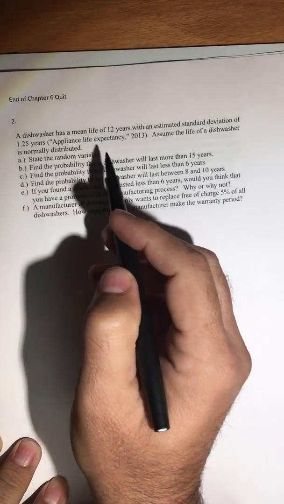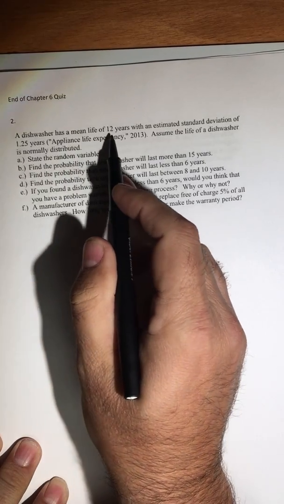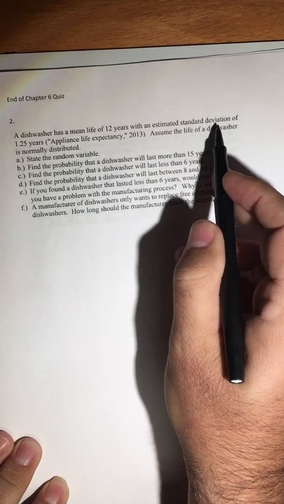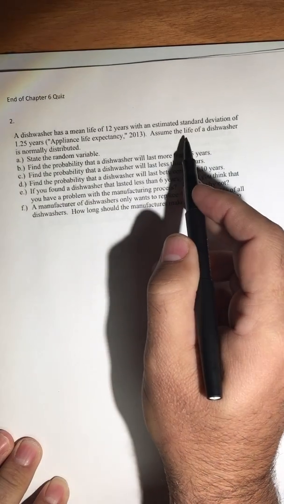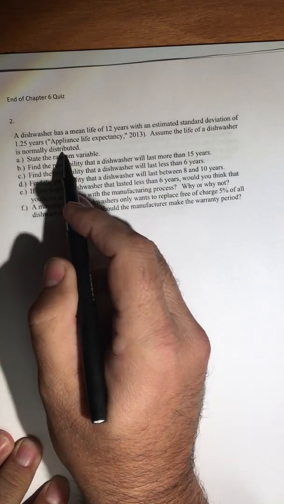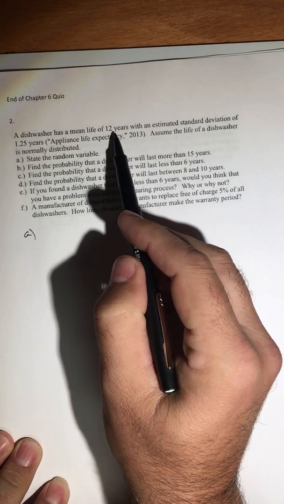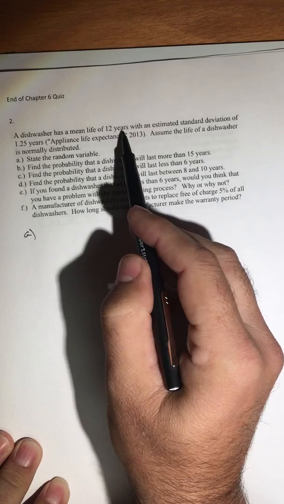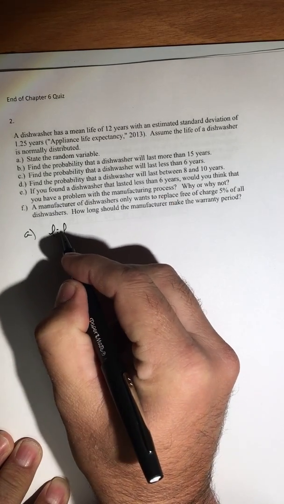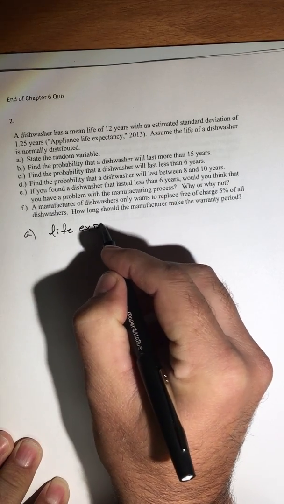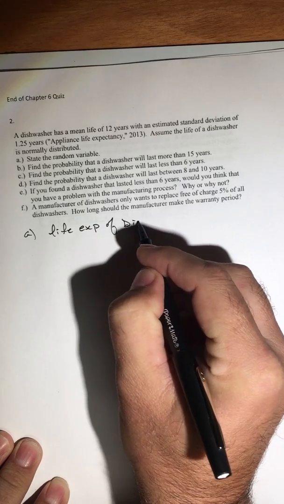Okay, question 2. A dishwasher has a mean life expectancy of 12 years with a standard deviation of 1.25 years. Assume the life of a dishwasher is normally distributed. So for A, state the random variable. What are they measuring? They're measuring the life expectancy of a dishwasher.